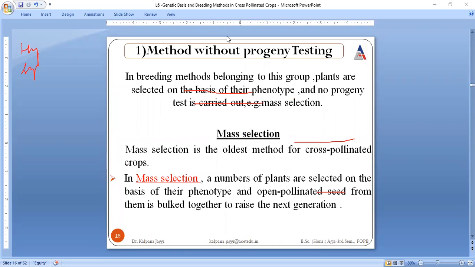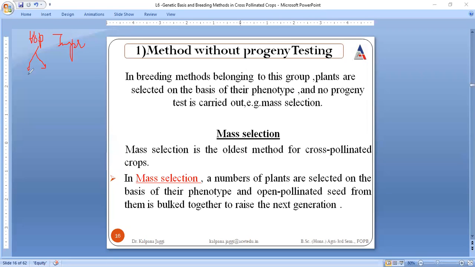Now, as I already said, within population improvement there are two methodologies by which we could go for the improvement of population.